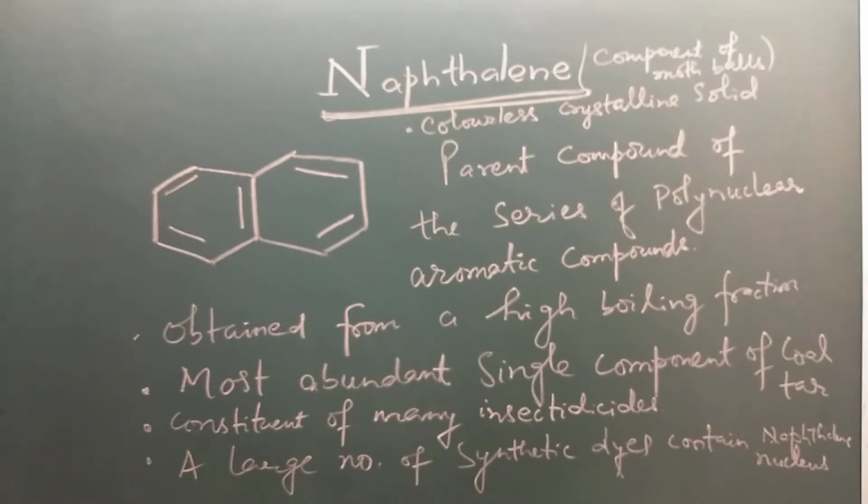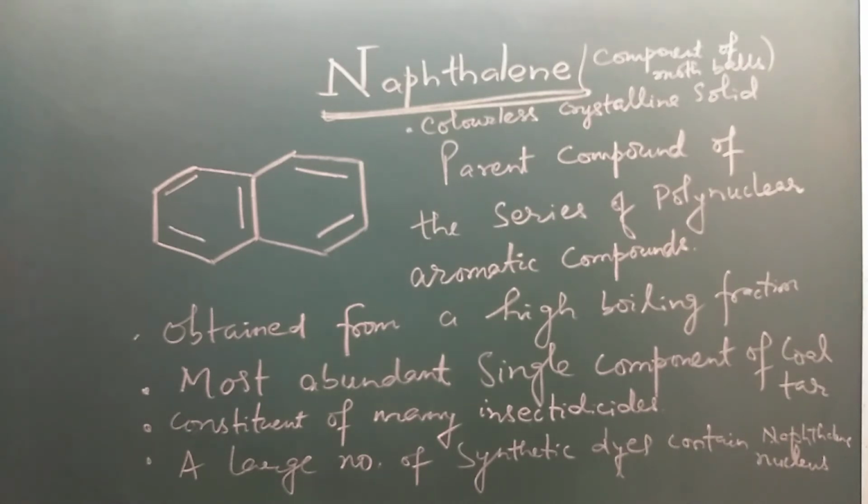Naphthalene is a parent compound of the series of polynuclear aromatic compounds. When an aromatic compound has more than one benzene nucleus, it is called a polynuclear aromatic compound. It is one of the components of mothballs. So mothballs mainly contain naphthalene.